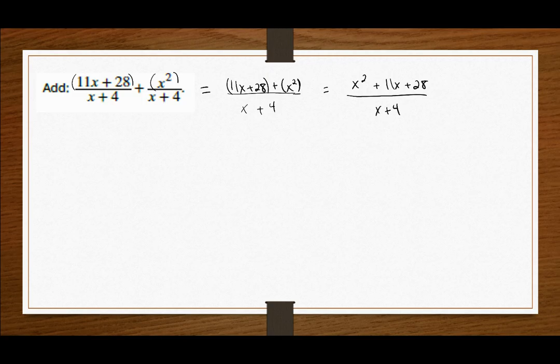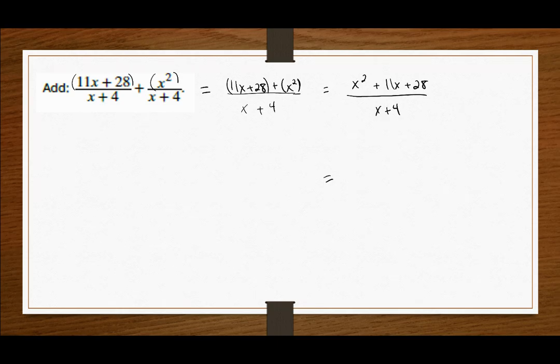And we might think that we're done. That is technically the solution. However, we have a result that could potentially need to be simplified. So I would need to think about how to factor and reduce any common terms that show up. In our example here, the numerator x squared plus 11x plus 28 is a trinomial that could be factored using the AC method.